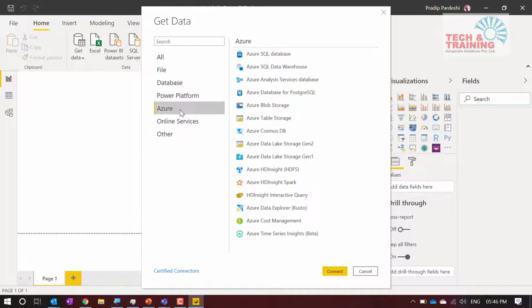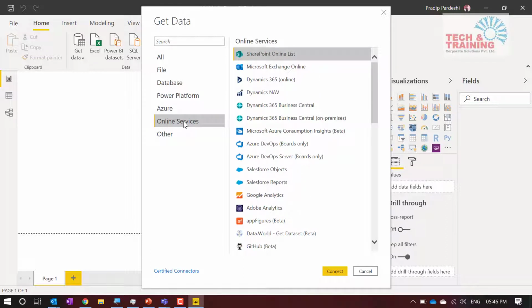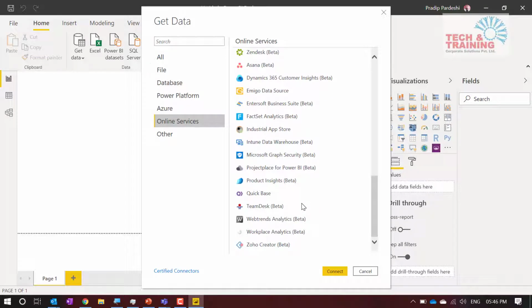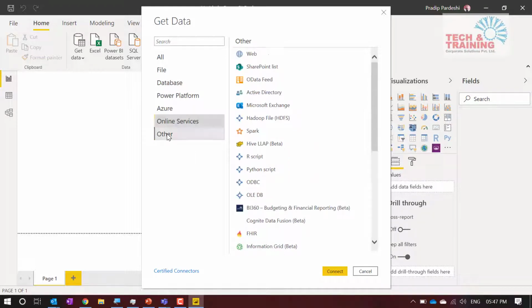This is nothing but Azure. As we discussed, this is mostly related to IT. These are different online services that we have. Now, when we talk about online services, we already have spoken about Exchange, SharePoint, and you can see all different connectors are here. These connectors are plenty in comparison to what we have in Excel. See here, plenty of connectors. That means you can get the data from a variety of data sources.